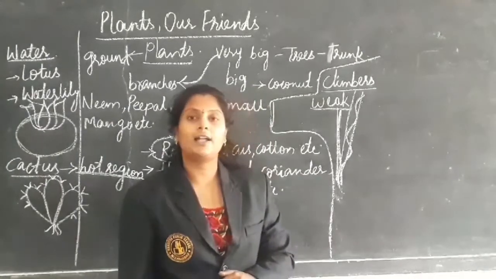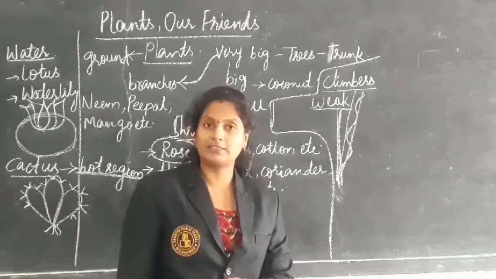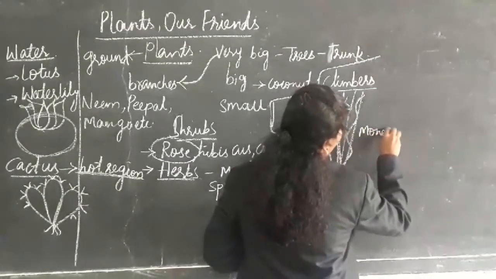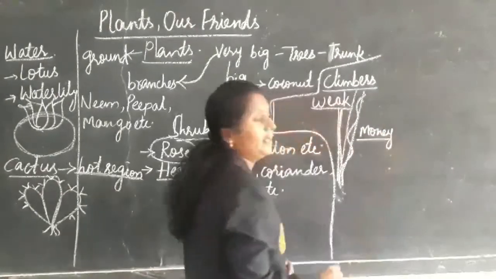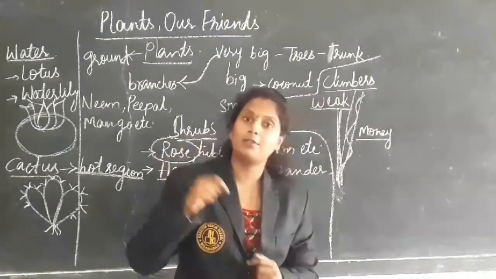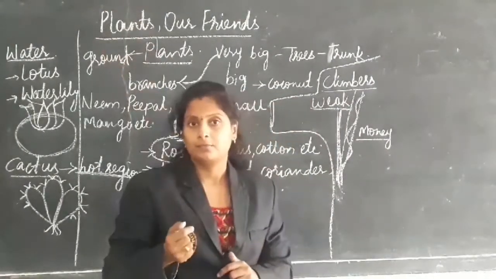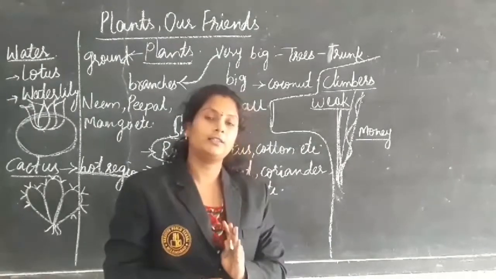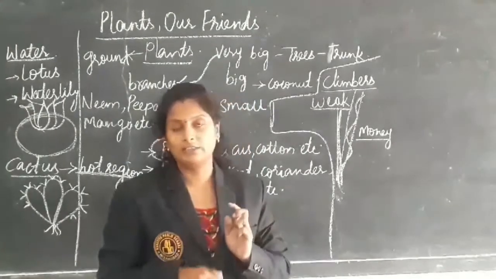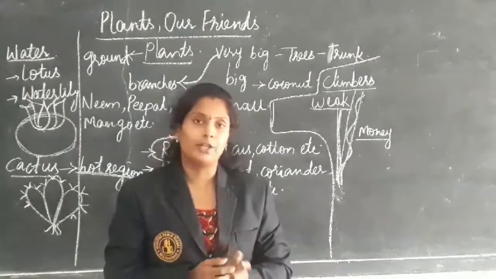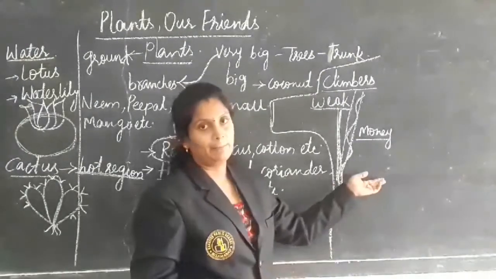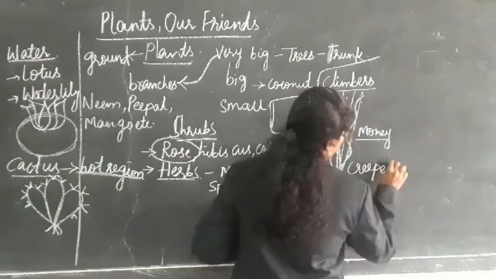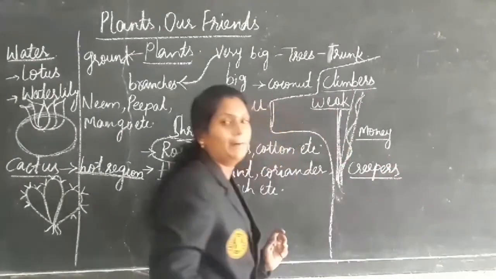You can see these kinds of plants in your houses, like the money plant. Yes, money plant. You can see your mother tying a thread to that plant, or we will place sticks. With the support of those things only, these plants can grow. Example, money plant. Next, coming to the creepers.